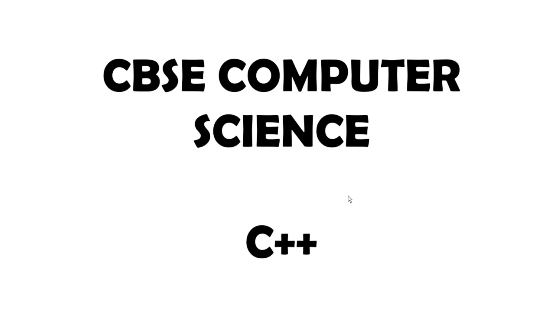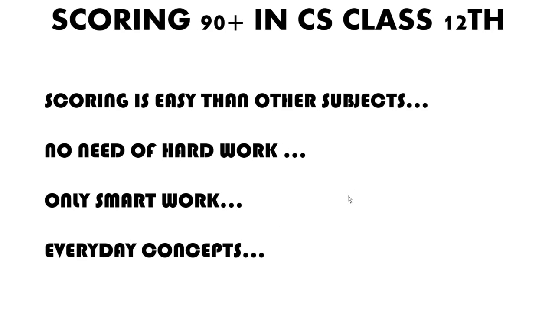So in this video, I'm just going to give you some small tips about how you can score 90 plus in computer science for the board exams, right? It's very simple to score because it's easier than other subjects. It's not that hard, and it's much simpler than physics, chemistry, or maths.